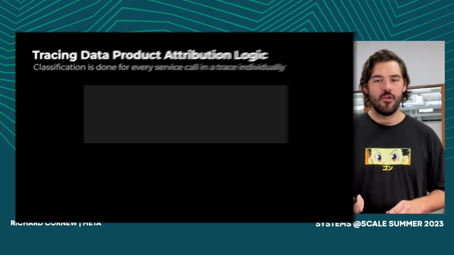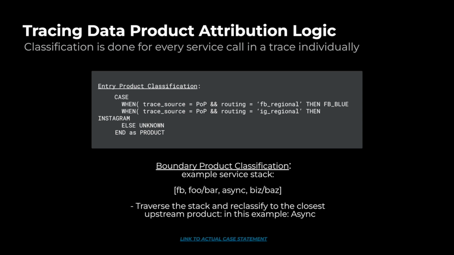In step one, we try to say what product led to this service call. Our data set right now has an individual row for every branch in the request tree. So you can imagine there are multiple rows with the same trace ID and a row for the service stack, where we'll incrementally add another service as the row represents the request as it goes. But this leads to a two-step process. First, we want to understand what was the initial routing decision that was made for that request. So from our points of presence, we make a decision to send a request from region A to region B or region C. And that is determined based off a routing flag that we have captured in the trace.